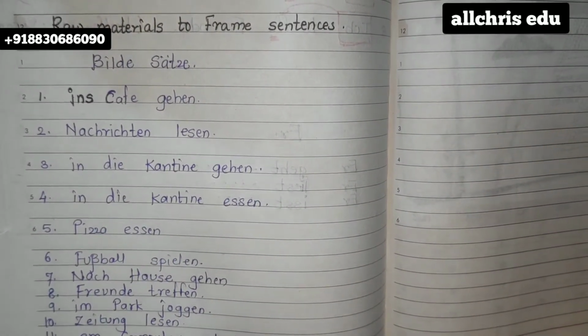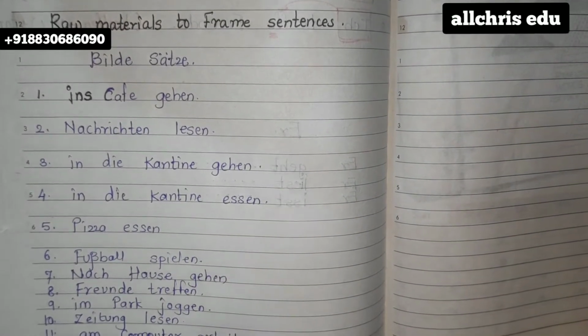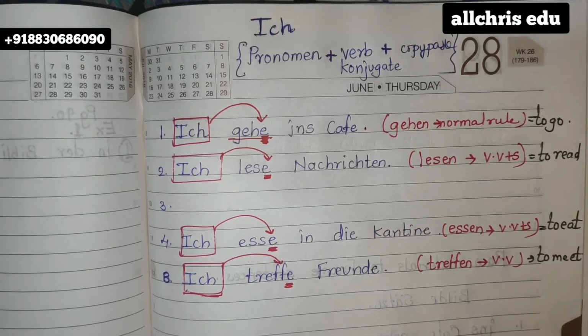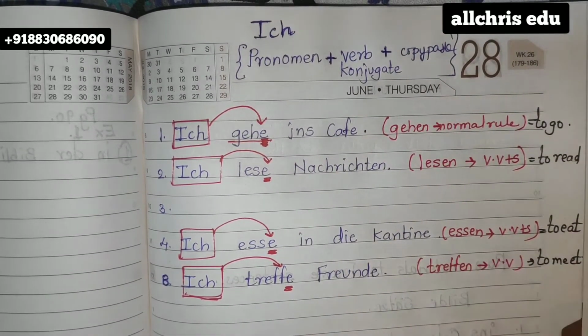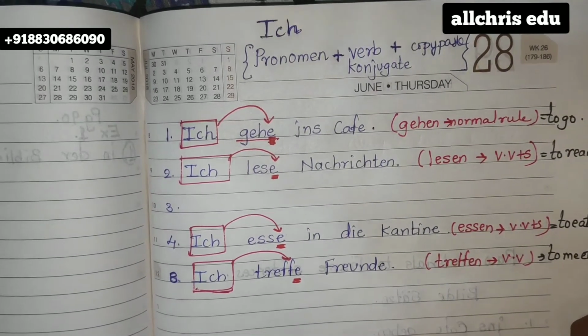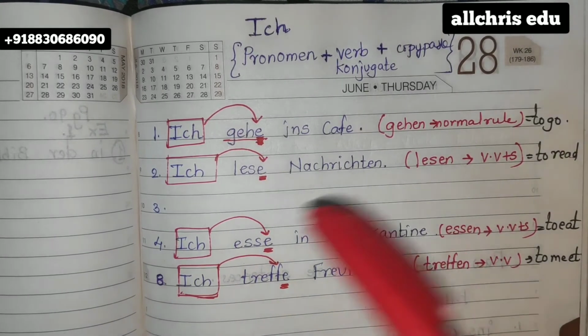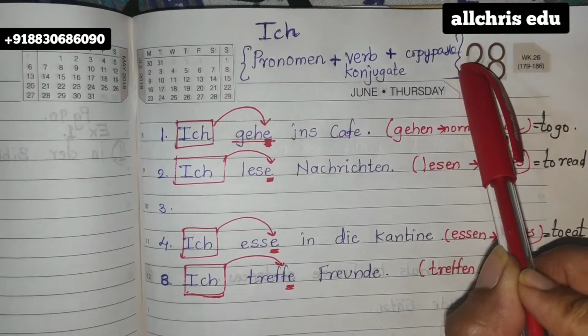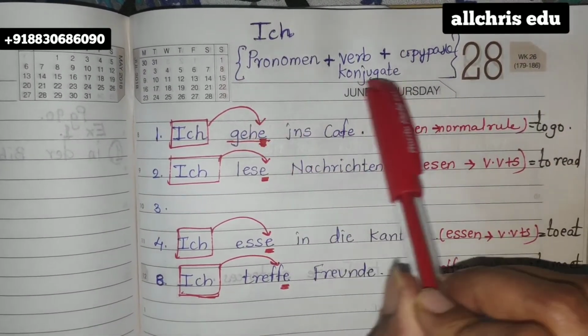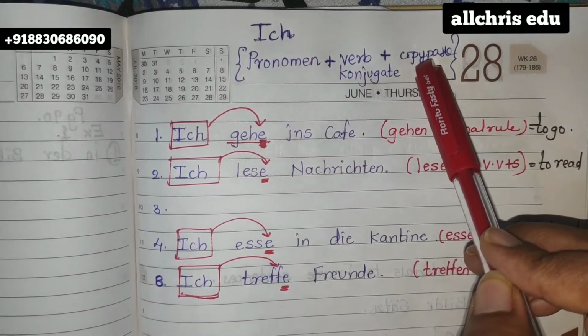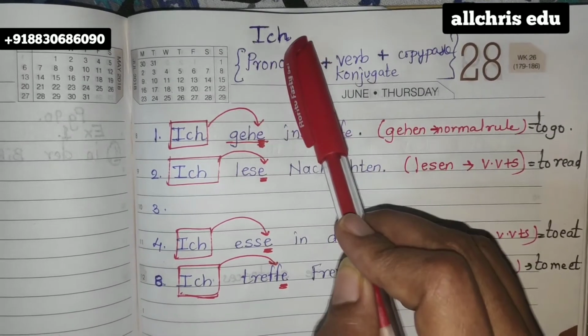In the homework notebook, we are going to write the heading of the page as, I'll show you that now, as ich. So this is my homework notebook. In my homework notebook, I have given the heading to this page as ich. Then I have written one formula over here. You can even write the formula with a different color if you want. This is my main page called ich.